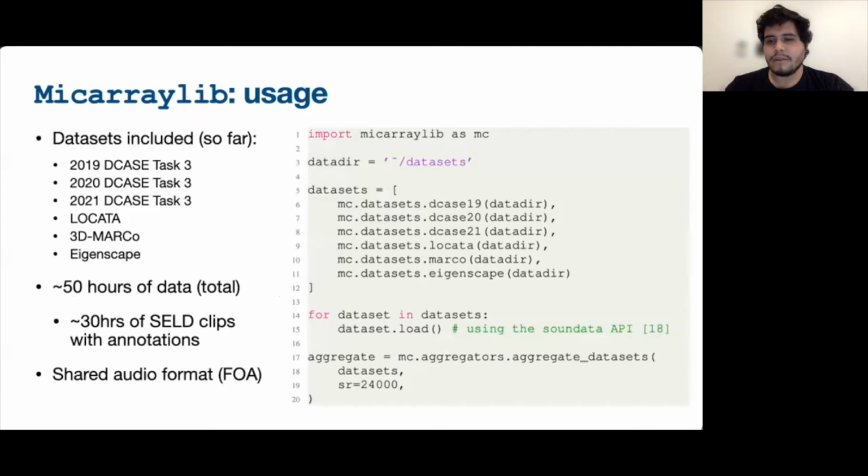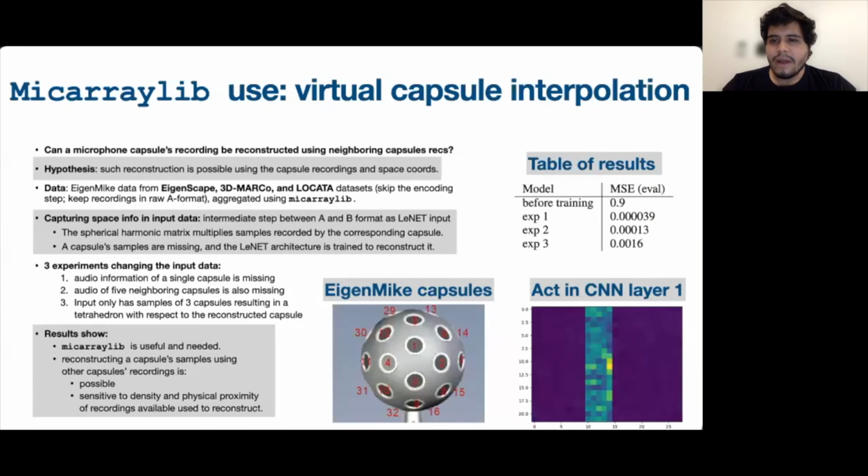With the datasets supported so far, you can obtain a sizable amount of data in first order ambisonics with a good chunk of annotations, as an example. We created micarraylib because we want to use it ourselves to aggregate datasets and then come up with experiments and models that have more useful functionalities.